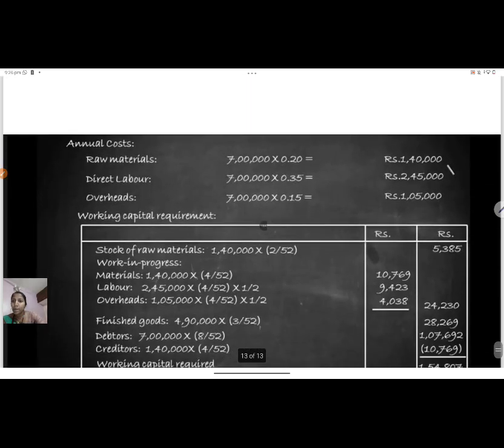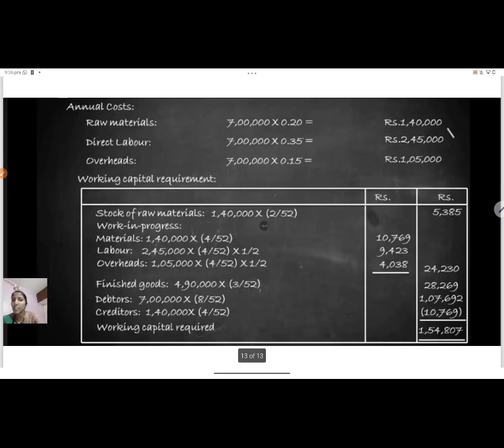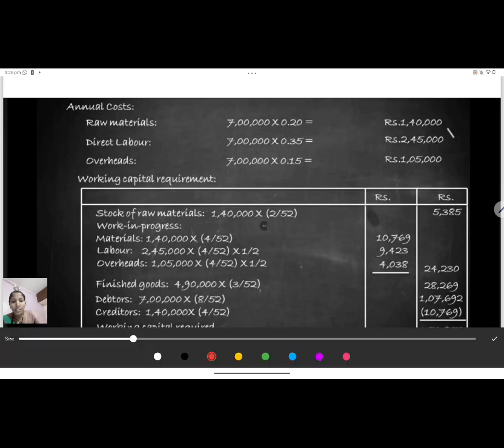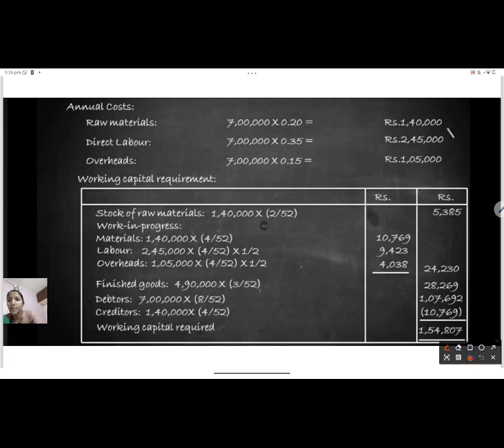See, annual cost is given, the raw material is 7 lakh. And the per unit cost percentage, 0.20, is already given in the question. So it is 1 lakh 40. Likewise labor is also given in the question. So the total annual cost is 2 lakh 40. Overhead is given in the question as 15. So when we multiply it, you get the overhead annual cost as 1 lakh 5,000.